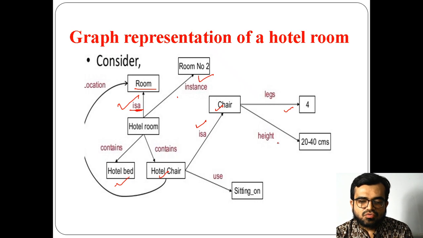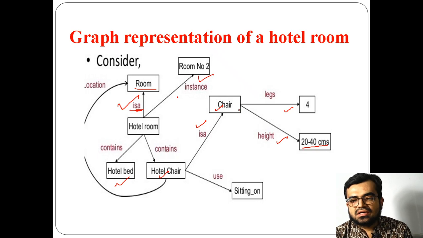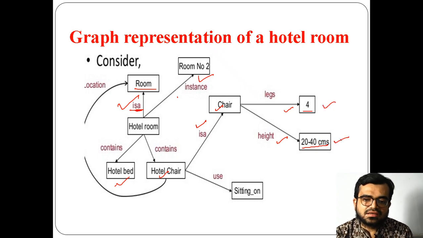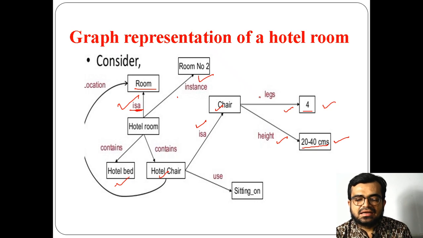Four legs. What is the height of this chair? These are the values. You can consider the 4 and the 20 to 40 centimeters as fillers, and the height and legs as slots.